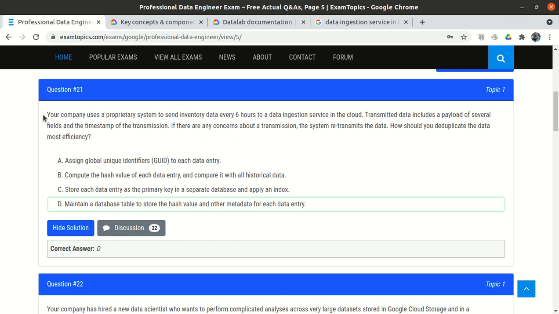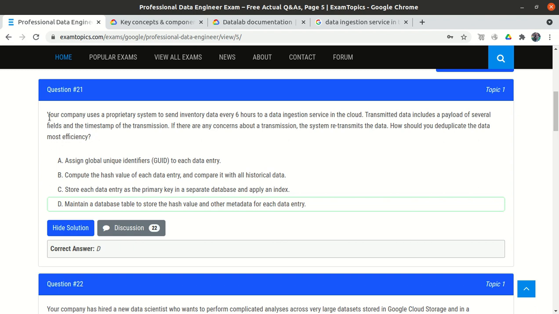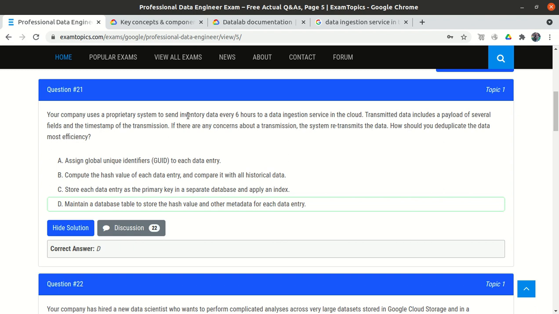But as per me, in the question there is no concept of Pub/Sub, because it is not stream or real-time data, it is batch data, because we are sending the data every 6 hours. So there is no need to use Pub/Sub. We can directly use the source, use the data ingestion service, and send into the cloud. Then we can maintain a hash in the database. So D works perfectly for me.